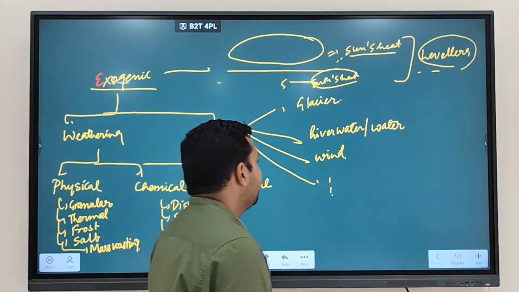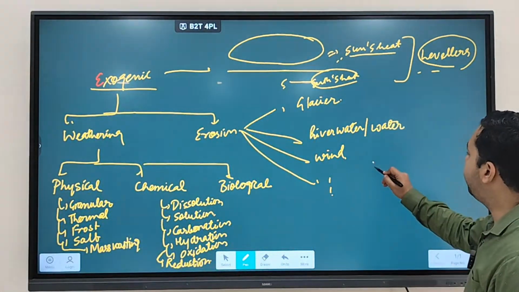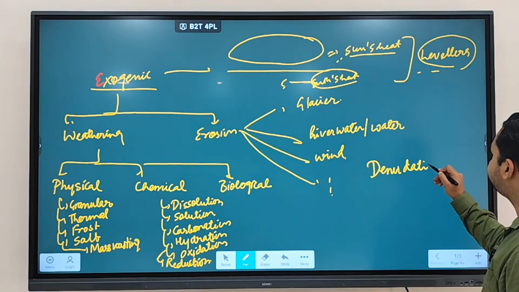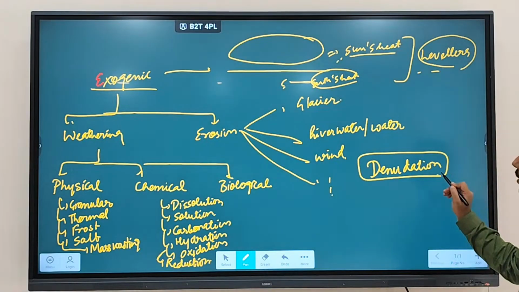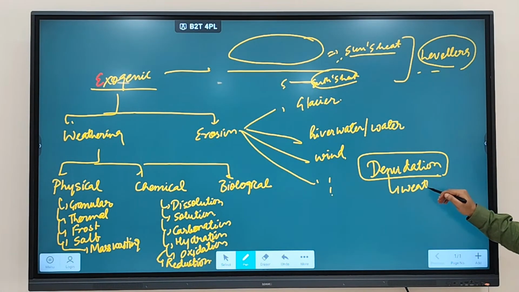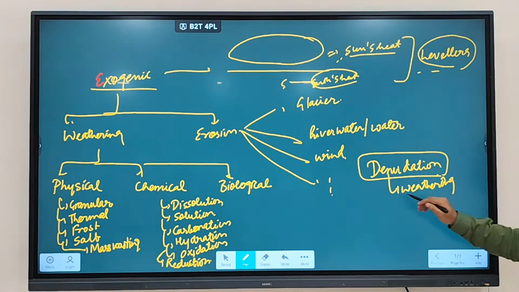Now the term we use is called denudation. There is a term called denudation, which is a common term used for both weathering and erosion. So what is denudation? Denudation is a common term used for both weathering as well as erosion.